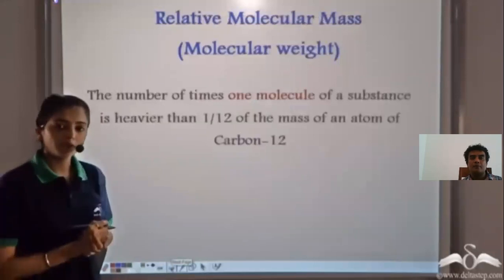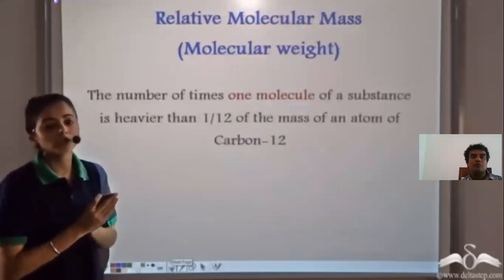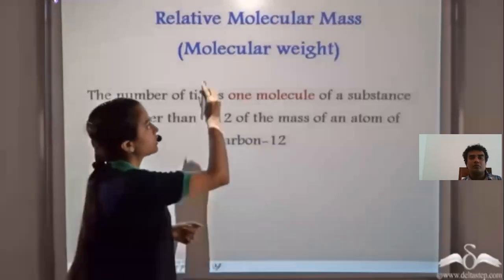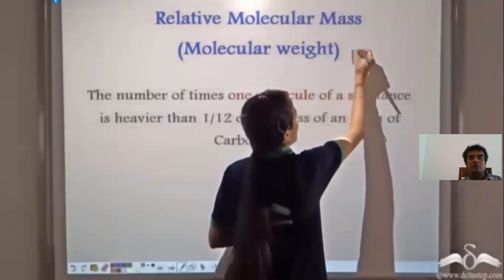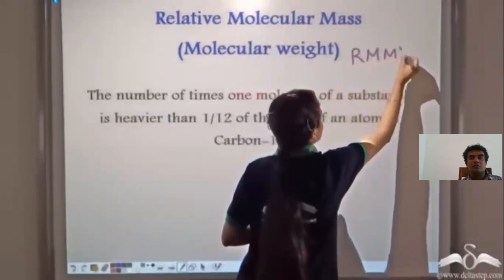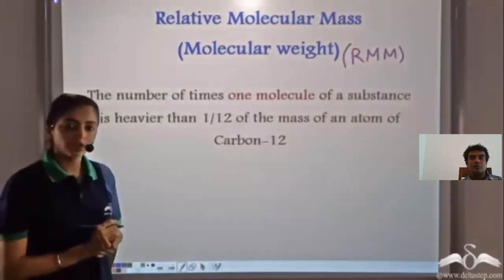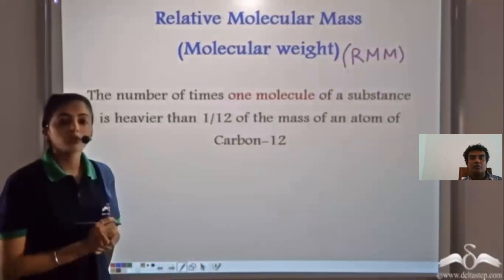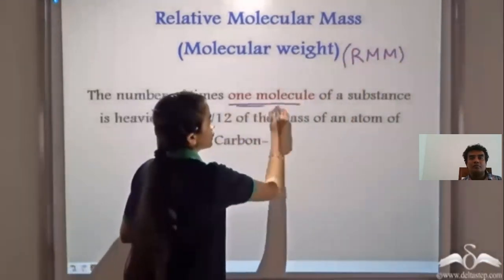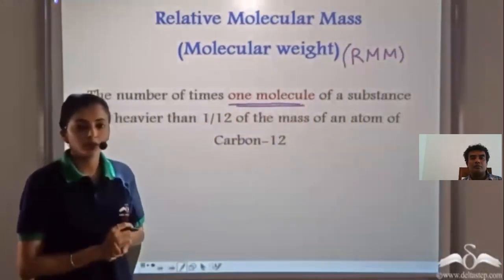Like the relative atomic mass for a particular element, we have the relative molecular mass for a compound or for a molecule. So the relative molecular mass can be abbreviated as RMM, and this is also known as the molecular weight. This shows the number of times one molecule of a substance is heavier than 1/12 the mass of one carbon-12 atom.